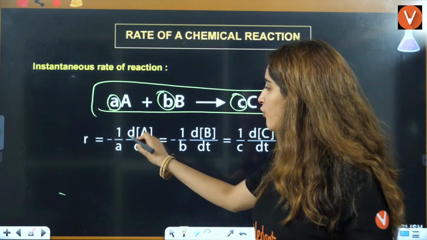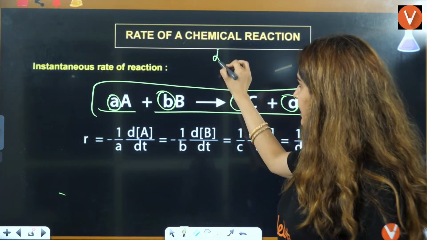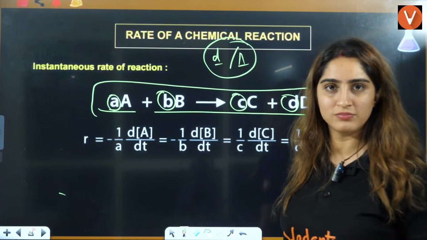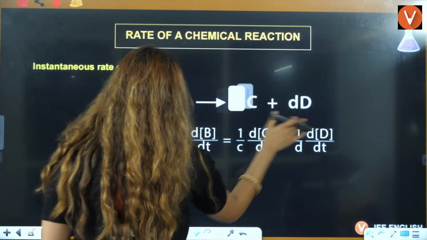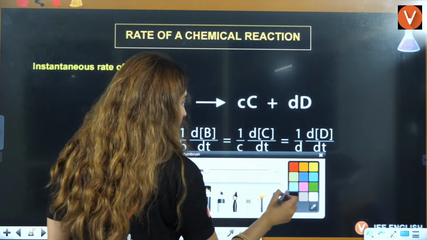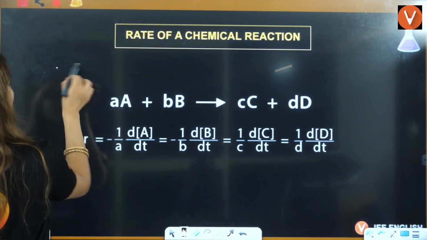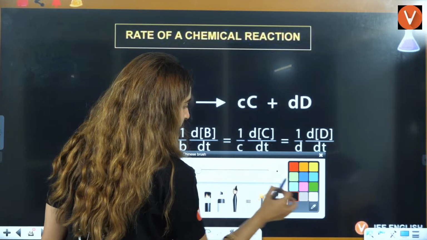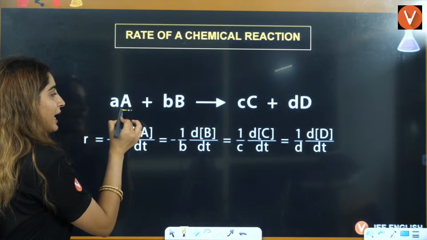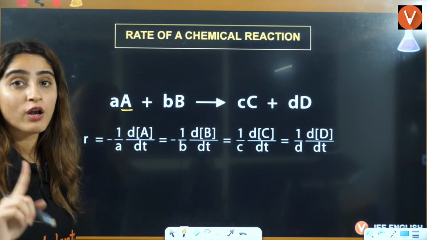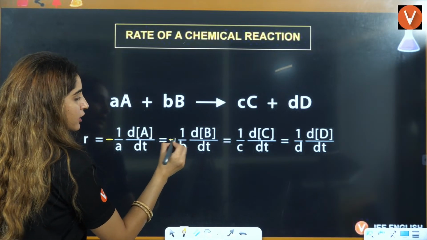Firstly, don't focus on this d or this delta. What is d or what is delta, I'll tell you. For now, whether it's d or delta doesn't matter to us. I am telling you when you have to divide by stoichiometry and when you don't. If you see this here, this is dA, this is a reactant. Reactant will always have negative. So that's why you will see negative here, negative here.